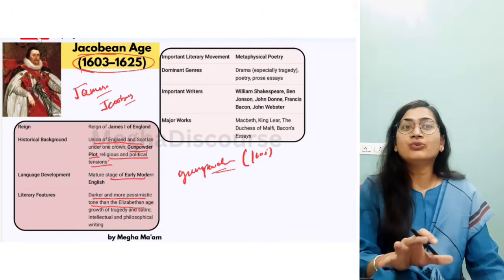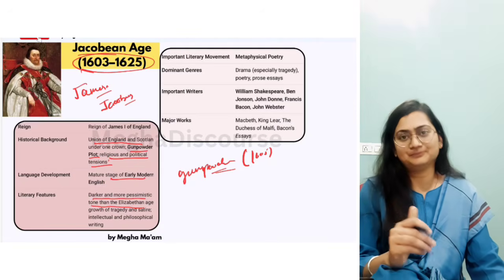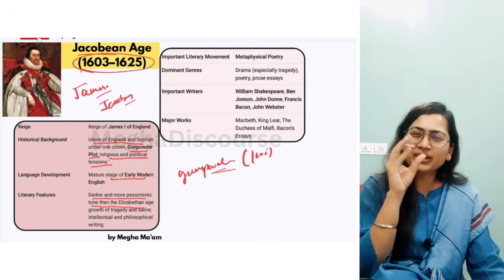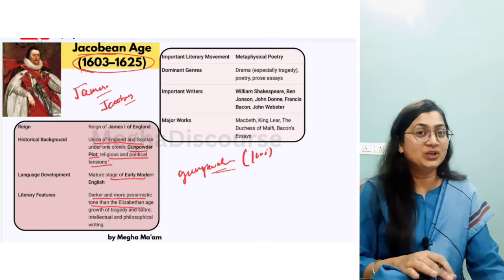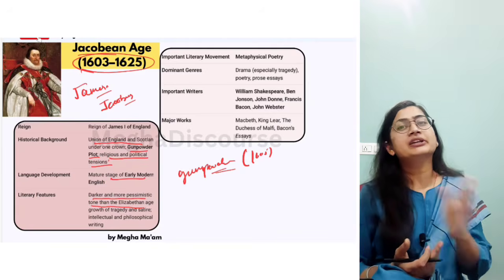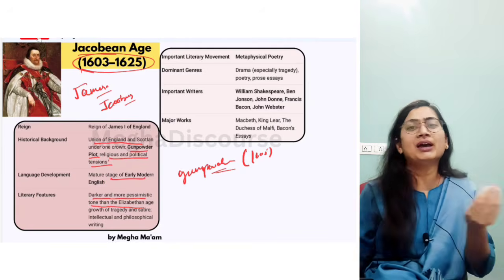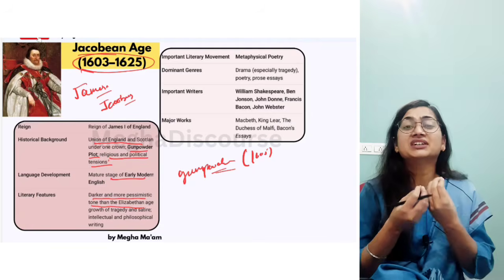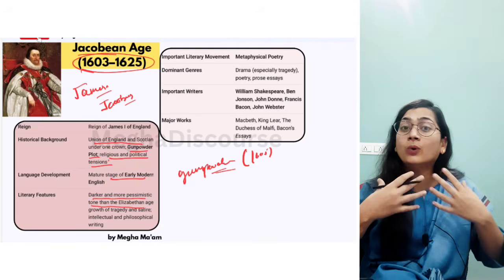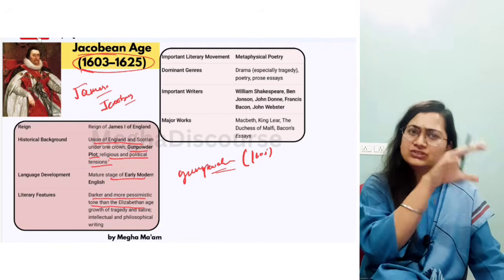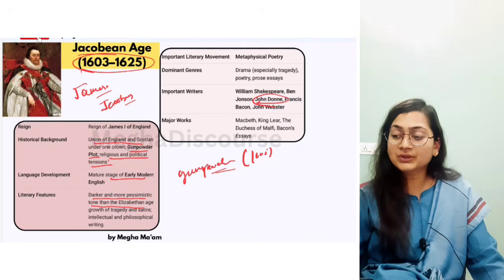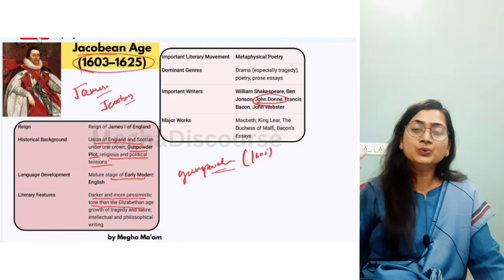So you can find works like The Spanish Tragedy by Thomas Kyd. It tells you about the very aspects of the society at that time. Then we have The Duchess of Malfi. Again, this is upper class, lower class. As we can see, in The Duchess of Malfi, Cardinal and Ferdinand murdered the Duchess. Why? Because she married her steward. It is against the society, against their fame and name. So they killed their own sister. So this is what happened in that society, and they penned down everything. Okay, now we have John Donne. What happened? John Donne coined a new poetry, metaphysical poetry.